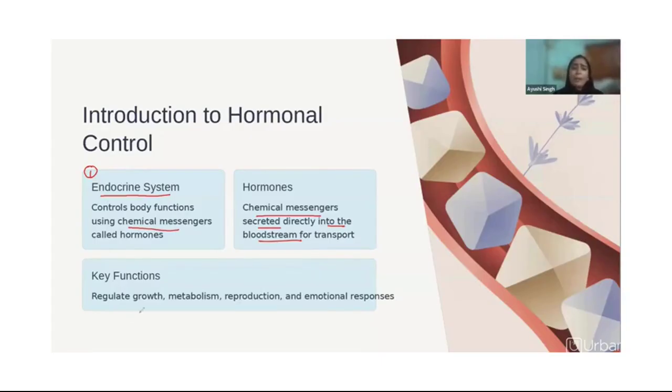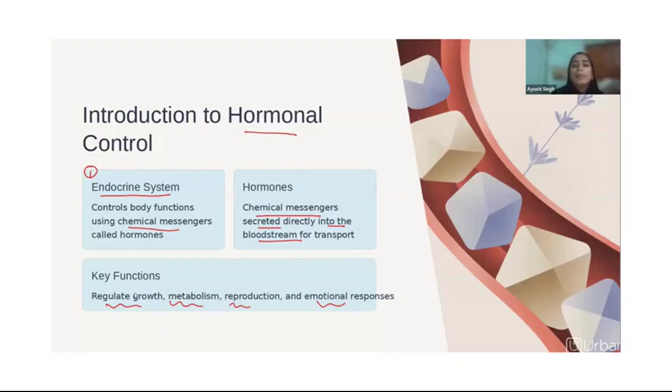Now, how can hormones help, and in what cases? It helps in regulating growth, it helps in regulating metabolism, it helps in reproduction, and some emotional responses can also be affected by hormones.